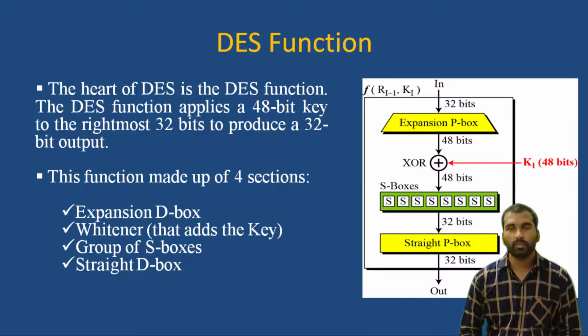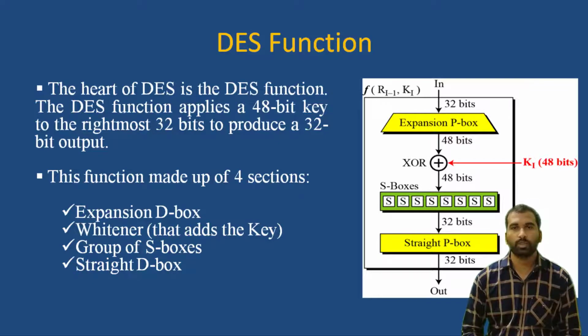So I'm forwarding 32 bits to the expansion P box, where the 32 bits will be expanded to 48 bits because the length of the key here is 48. In order to XOR with the key, first of all you have to expand the 32 bits into 48 bits by using the expansion P box. After expanding to 48 bits, we perform the XOR operation on the input and the key, which generates 48 bits of output.